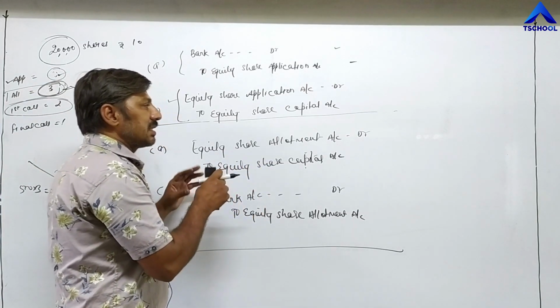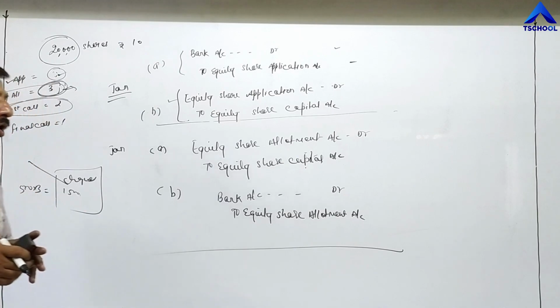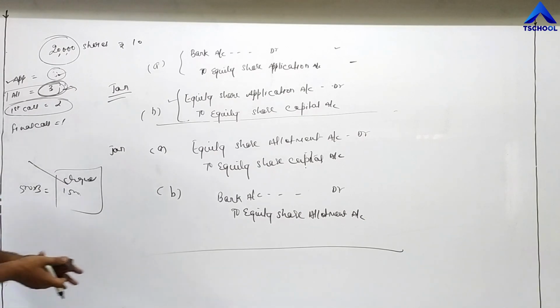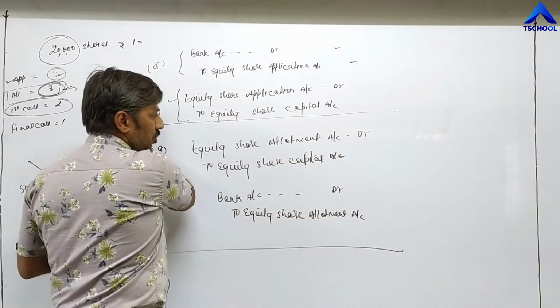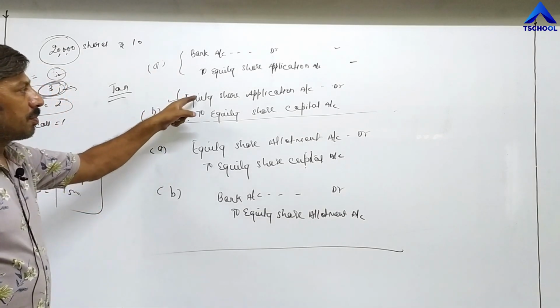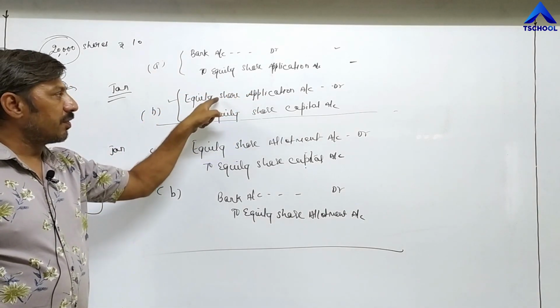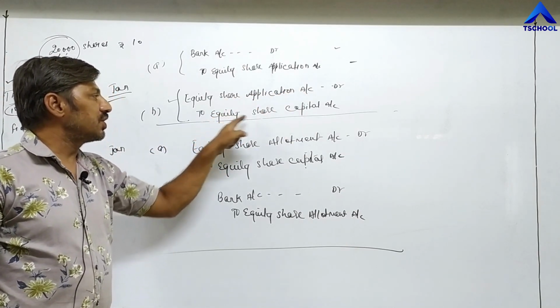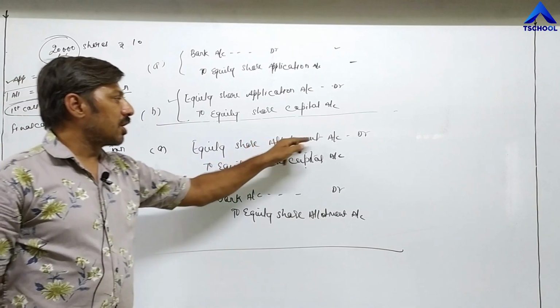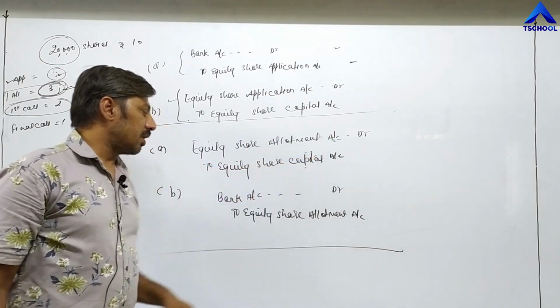in advance, that this and this amount we have to receive from investors, meaning they will pass an entry for the first call in advance. Here I am passing the entry for the third installment. First of all, bank account debit to equity share application. Then equity share application is transferred to the capital account: equity share application account debit to equity share capital account. Then equity share allotment account debit to equity share capital account.